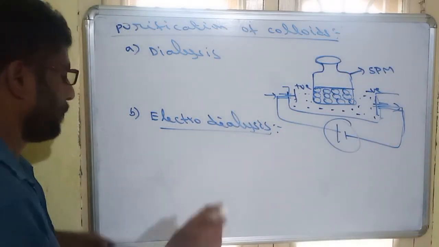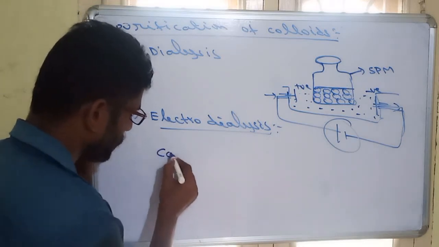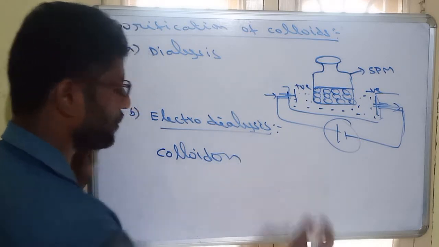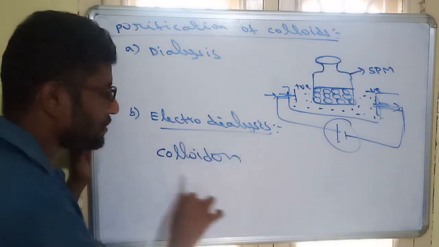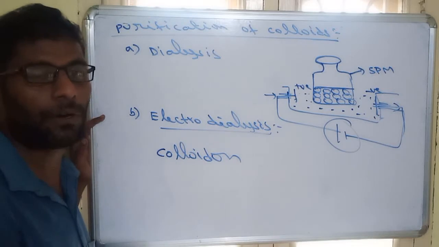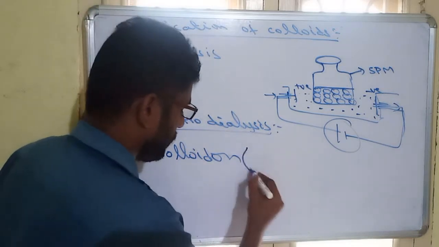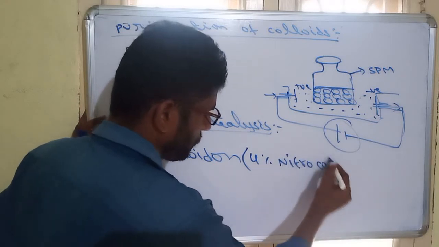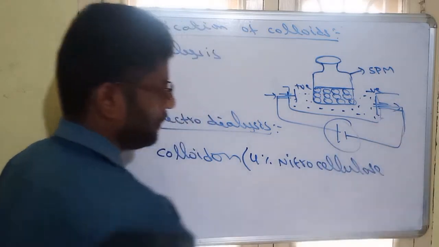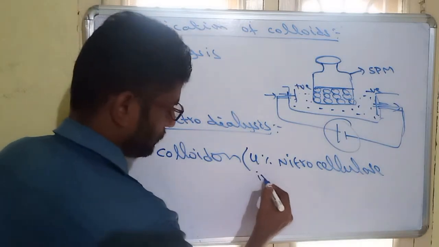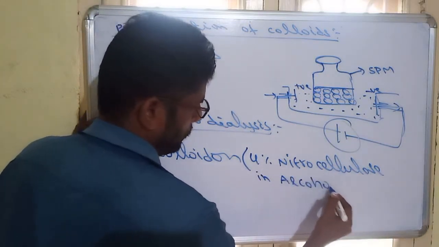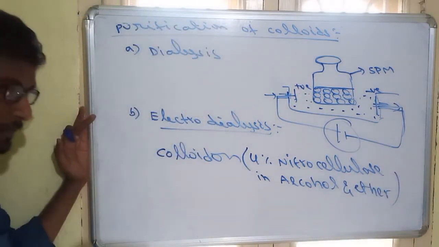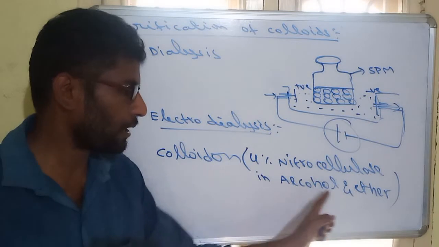How to convert? An ordinary filter paper is soaked in a colloidal solution. What does this colloidal solution mean? 4% nitrocellulose in alcohol and ether.